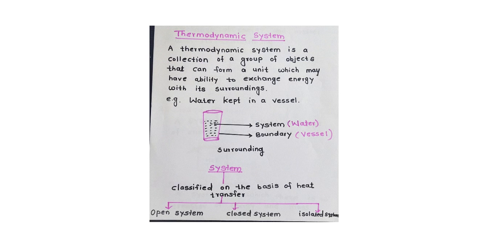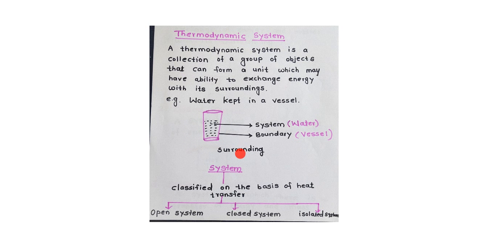Next is thermodynamic systems. A thermodynamic system is a collection or group of objects that can form a unit which may have the ability to exchange energy with its surrounding. It's called a thermodynamic system. See, this is an example of a system: water kept in a vessel. Water is the system, this is the boundary, and the atmosphere around this is the surrounding, or it is called the environment.